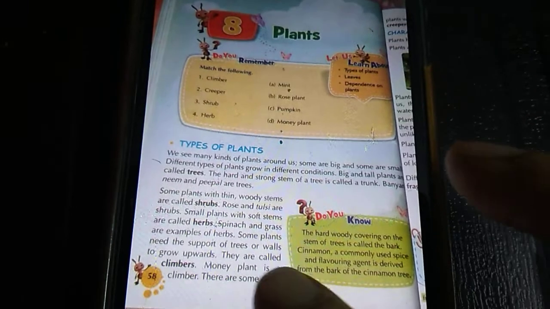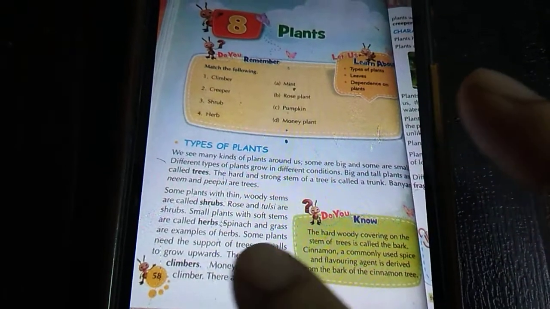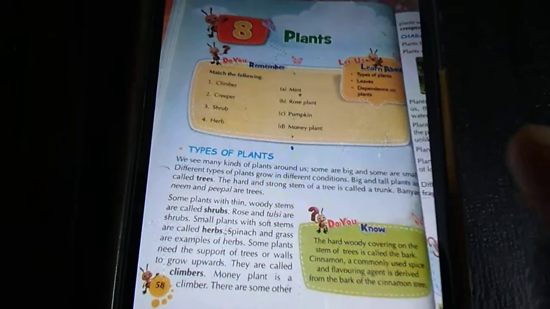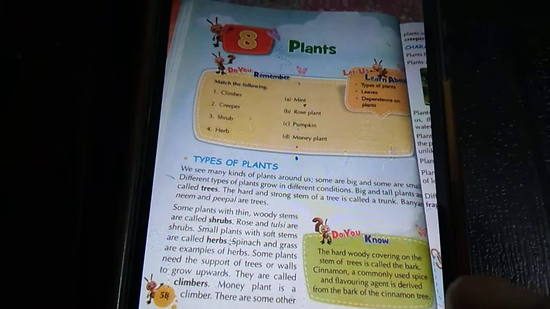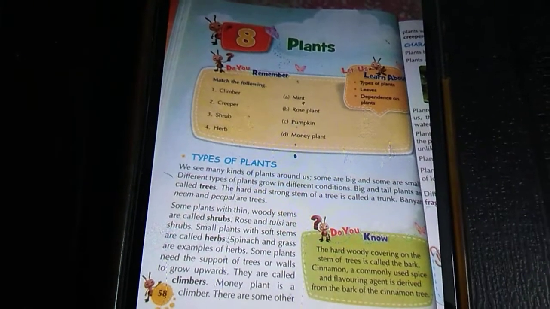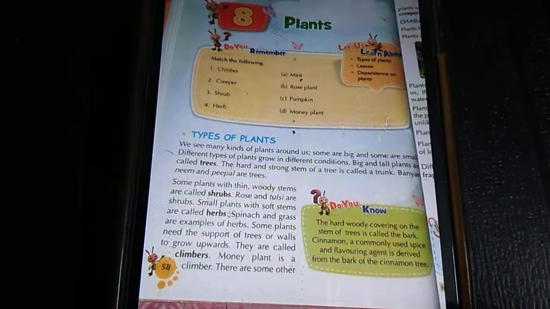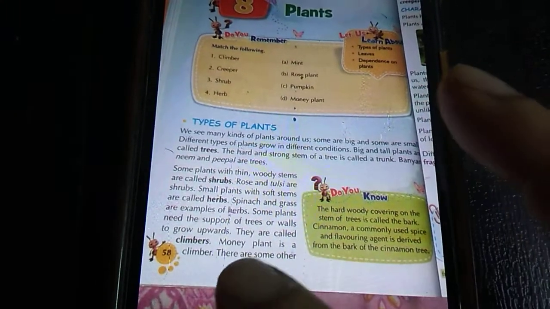Now small plants with soft stems are called herbs. Those who have soft stems are called herbs, like spinach and grass. Spinach and grass are examples of herbs.